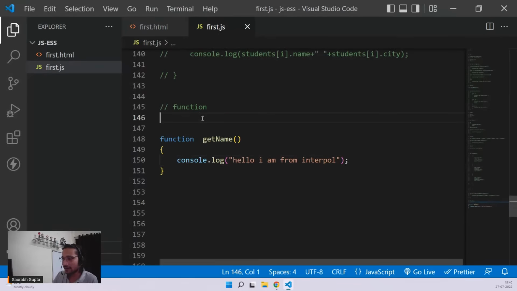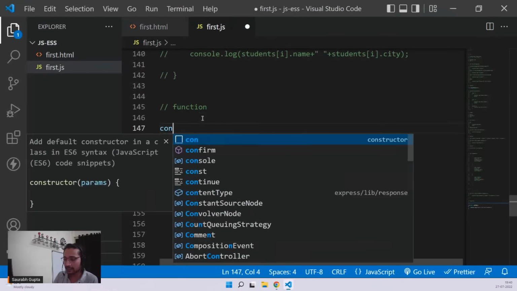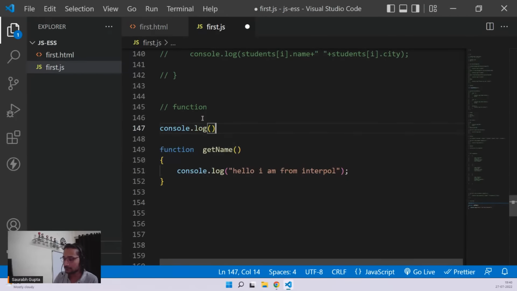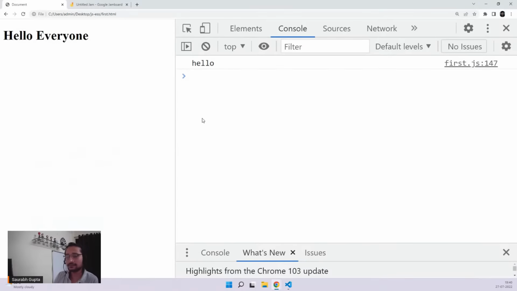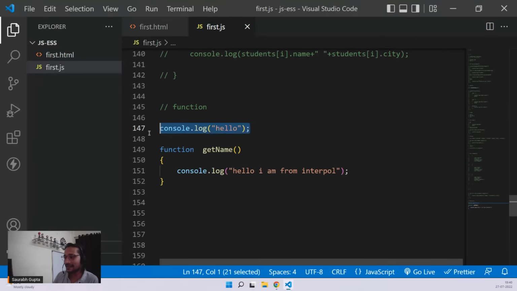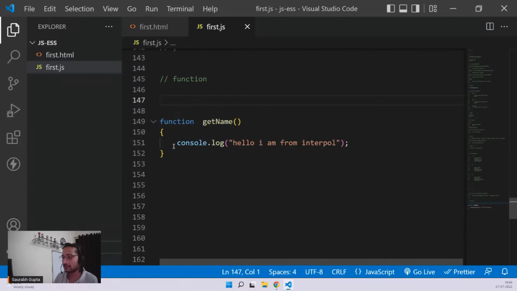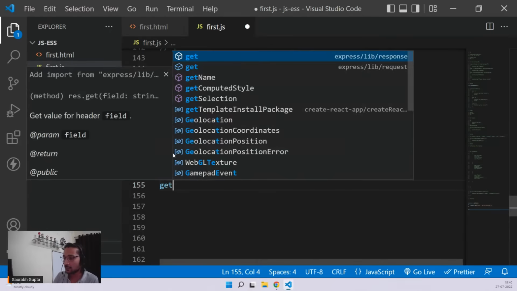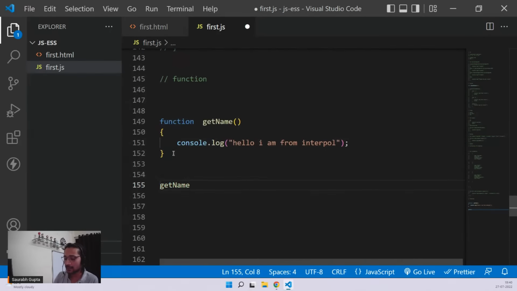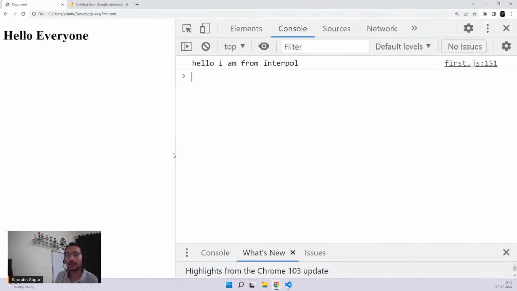If I write something outside the function, it executes on the spot. But the code that is inside the function is not executing. That's what I said: function code doesn't execute itself. To execute the code inside a function, you have to call that function. So if you want to call it wherever you want, just put that function name, and that's it. There we go. Hello, I'm from Interpol.